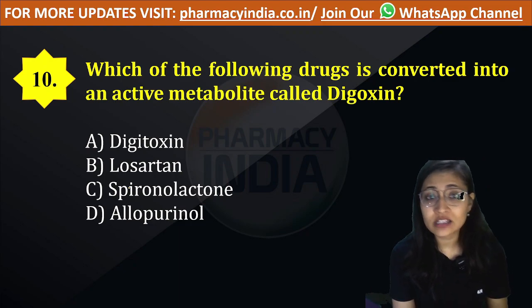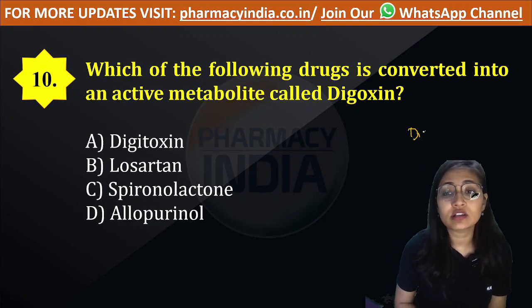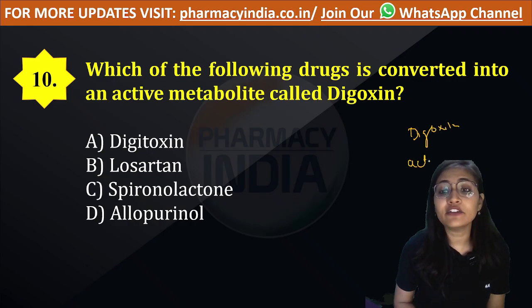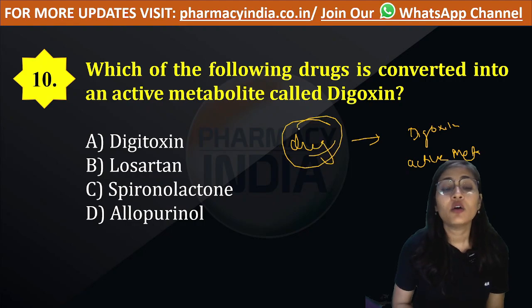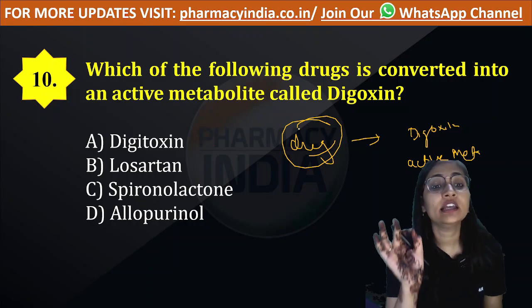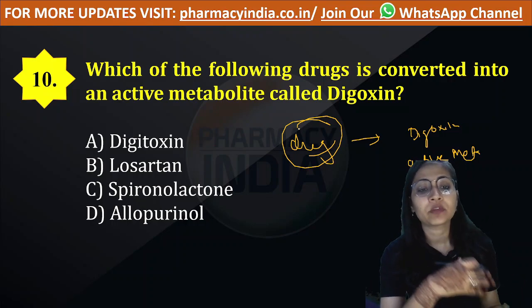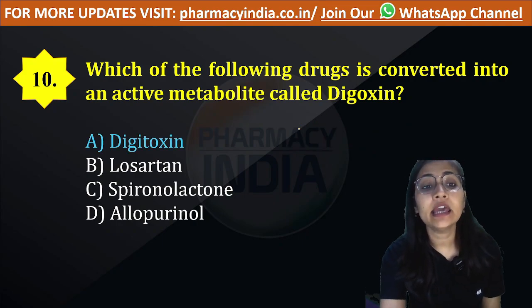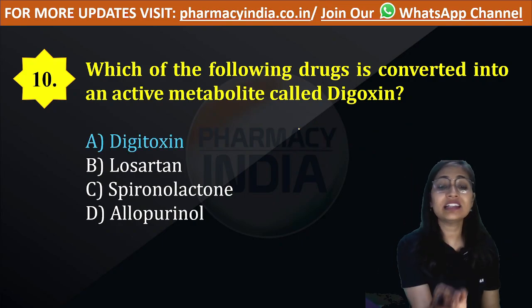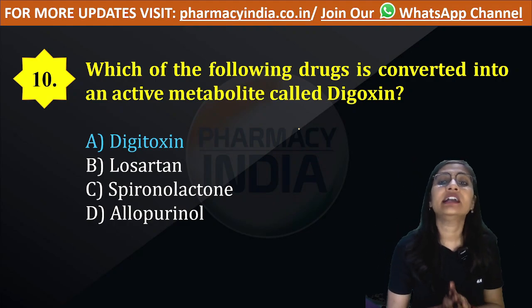The next question wants us to find out, among these drugs, which one has been converted into the active metabolite digoxin. Digoxin is the active metabolite. We have to find out the active drug. Is it digitoxin? Is it losartan? Is it spironolactone? Or is it allopurinol? So option A is correct, that is digitoxin. From its name it was clear that digitoxin gets converted into the active metabolite known as digoxin.